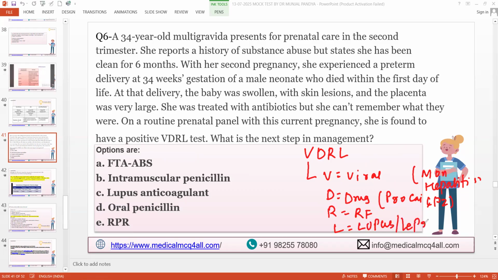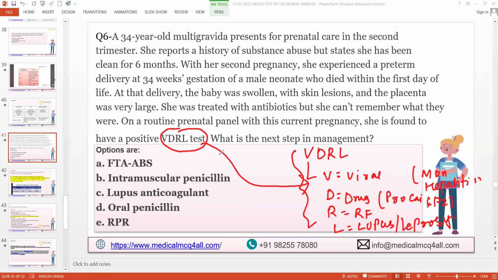Yes or no? Yes, sir. Wonderful. So this VDRL positive does not mean it is syphilis, right? It could be any of this, right? Because VDRL is positive in VDRL. This is how I remember acronyms like acid, right?